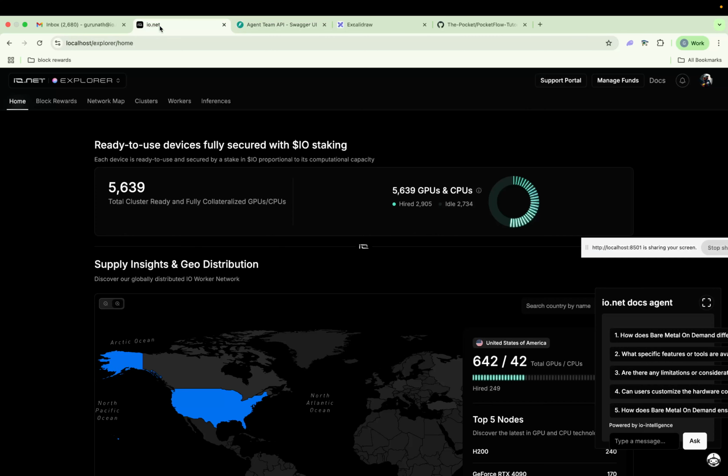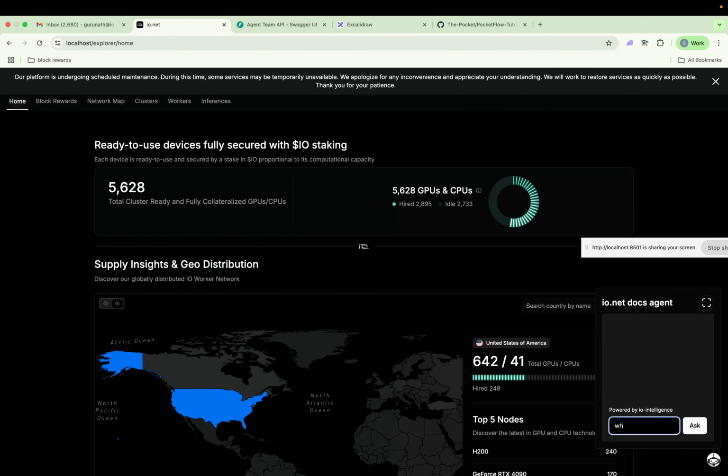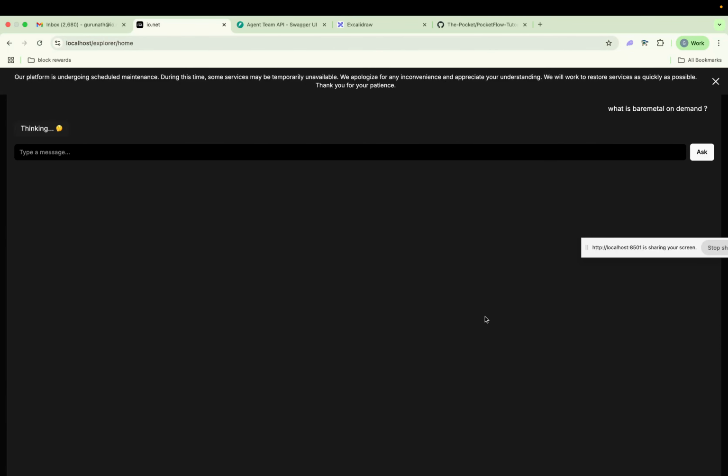Our agents, sorry. So now you can use this thing, like I can just refresh. So these endpoints you can integrate, right? And you will get a... yeah, what is bare metal on demand? So it's a question for the docs agent. You can ask the docs agent questions here. This is again using our backend agents, and then it will get an answer for you. This is one thing.